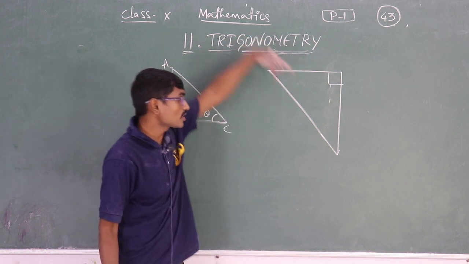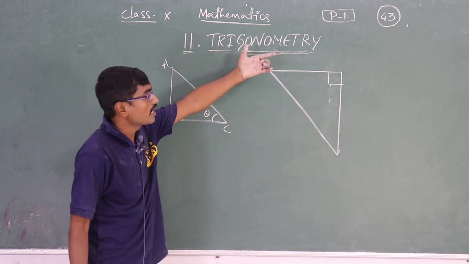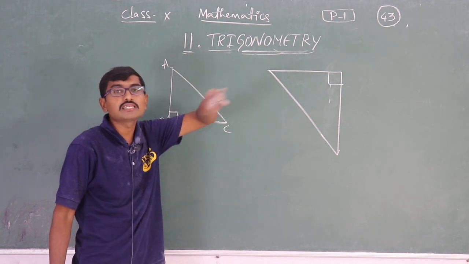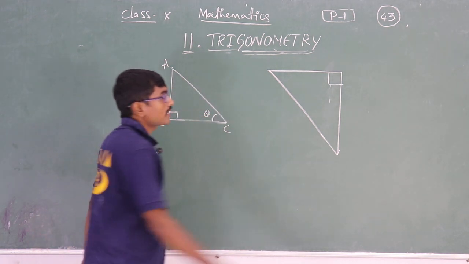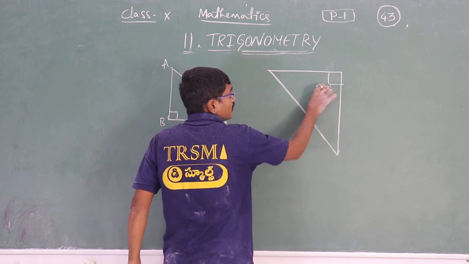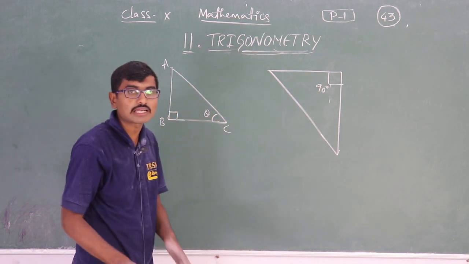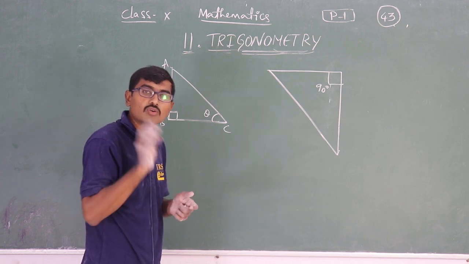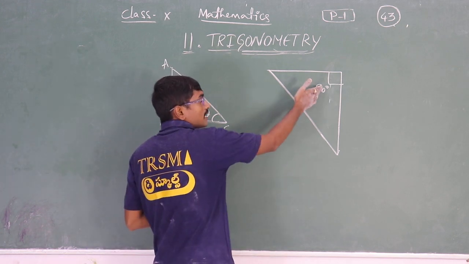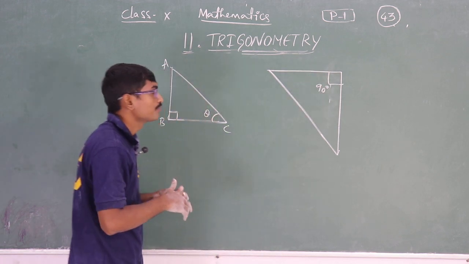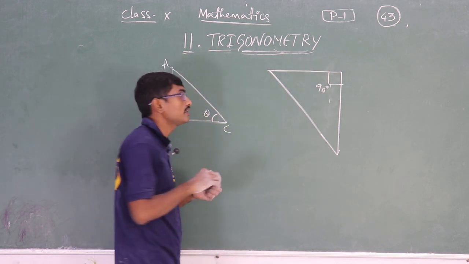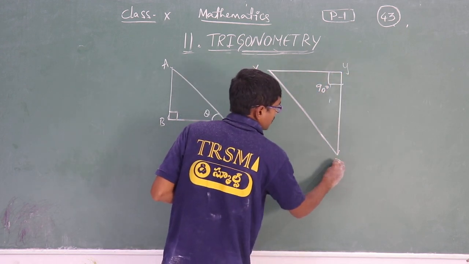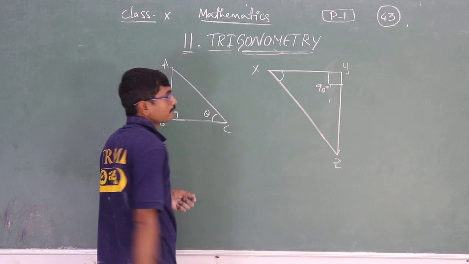We can't say this as a bottom angle triangle, as it is reversed. What is a right angle triangle? If any angle is 90 degrees, then it is a right angle triangle. Here we have 90 degrees, so we will tell this as right angle only, not left angle, bottom angle, or top angle. Any one angle of the triangle should be 90 degrees. So here I have X, Y and Z. The acute angle is at X here.